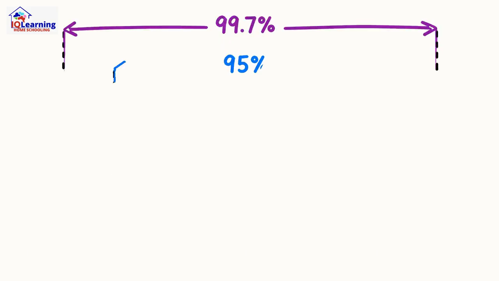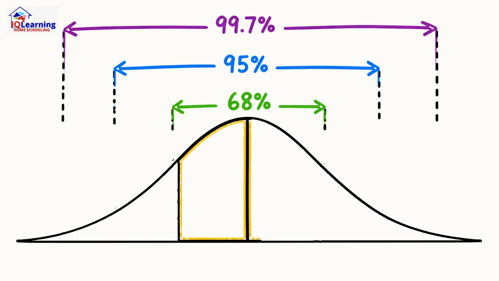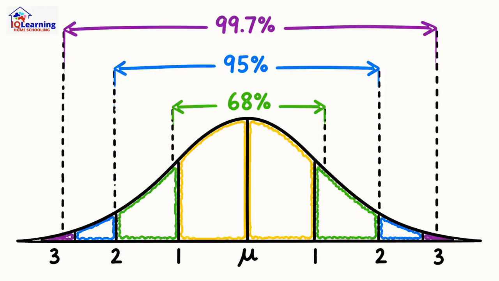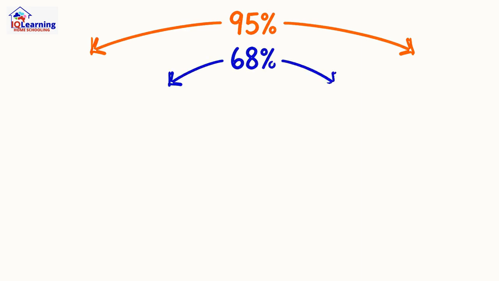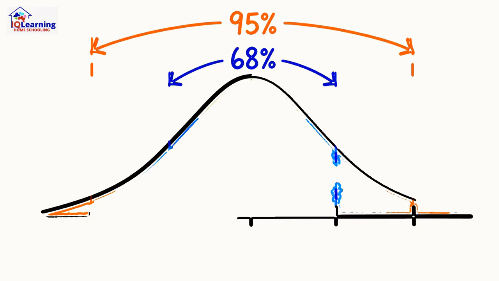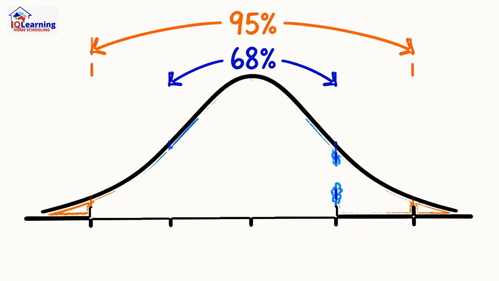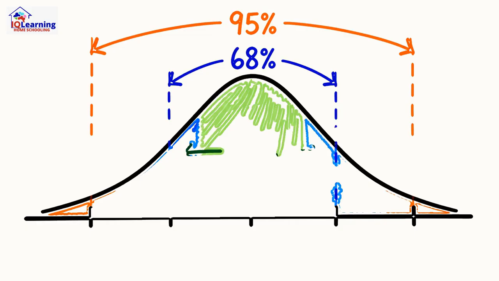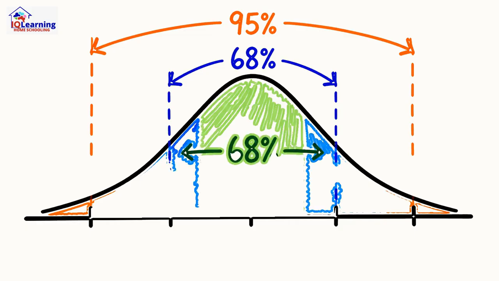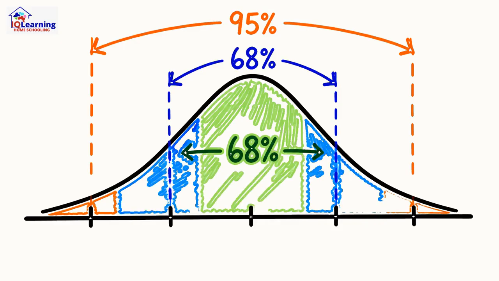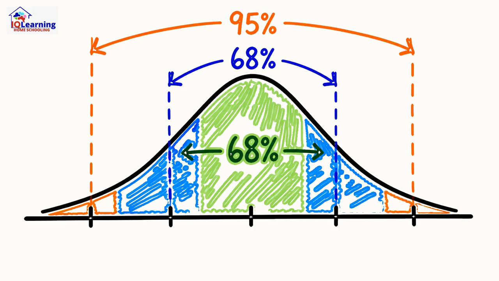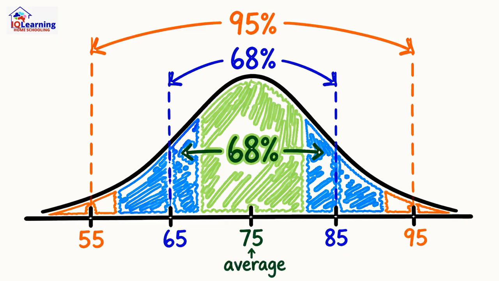There's a simple cheat sheet called the 68-95-99.7 rule. Imagine a class test where the average score is 75, and the standard deviation, a measure of spread, is 10 points. This rule tells us that about 68% of students scored between 65 and 85, just one step of that standard deviation away from the average. About 95% scored between 55 and 95. It's a powerful snapshot of the entire class.